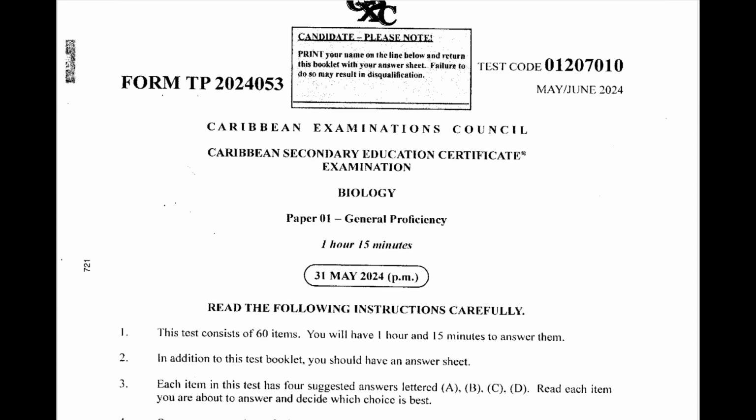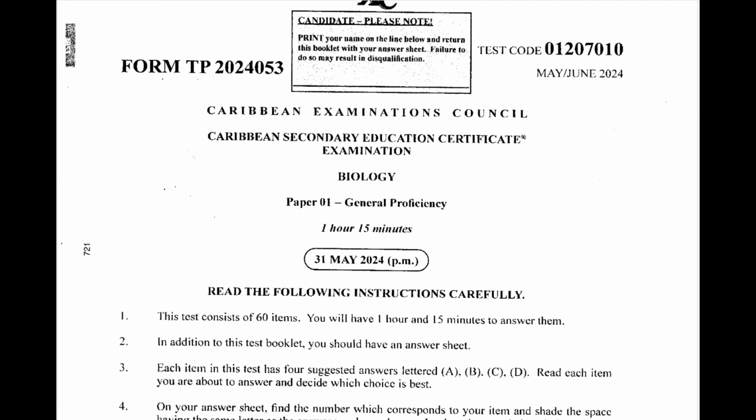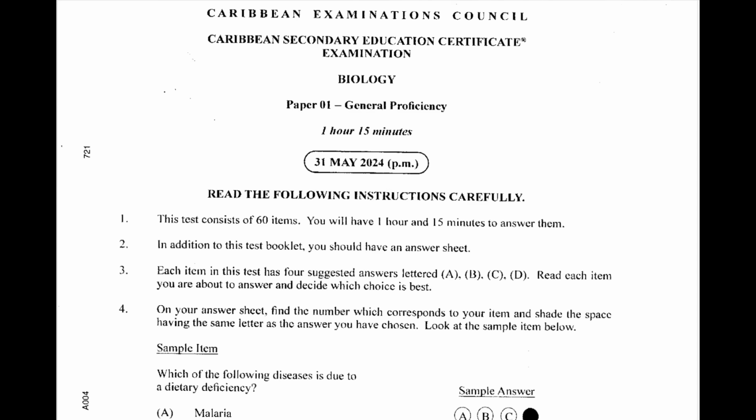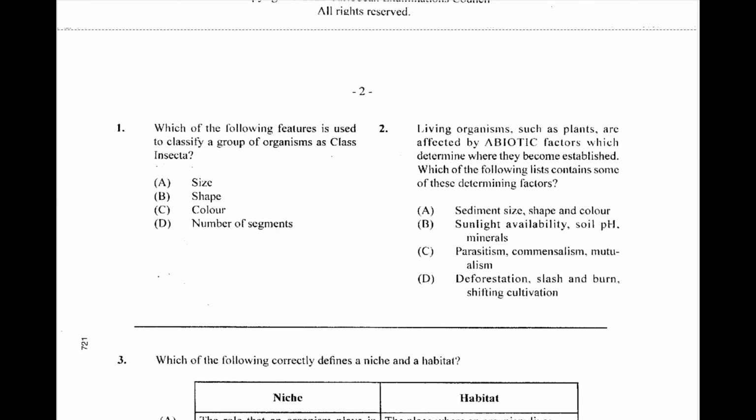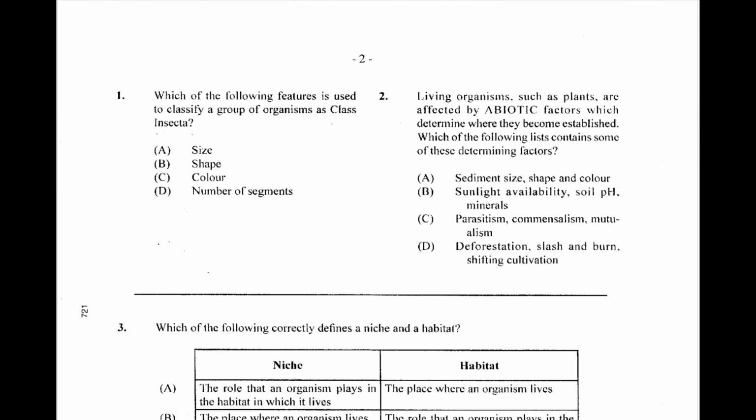Going to complete the multiple choice questions, 60 of them for the June 2024 paper 1 in biology. Let's start with question 1. Which of the following features is used to classify a group of organisms as class Insecta? That will be the number of segments.